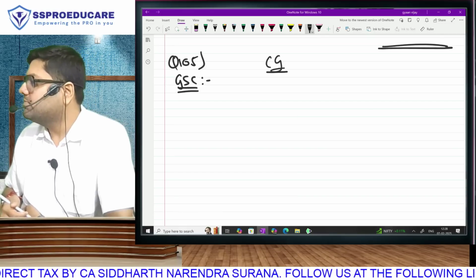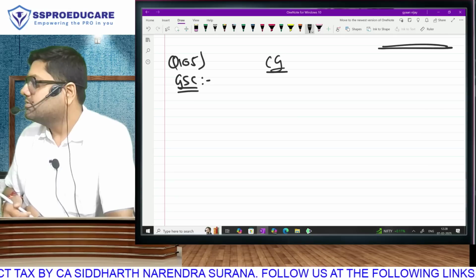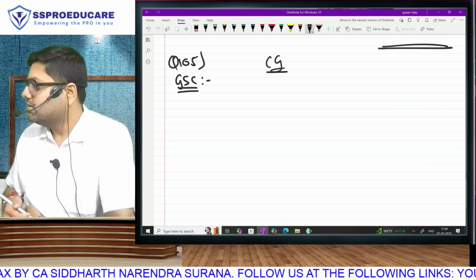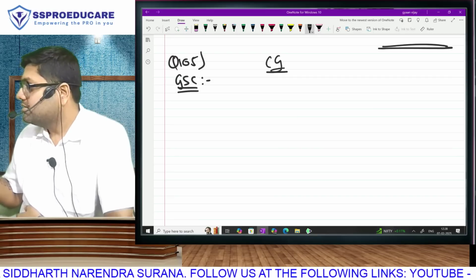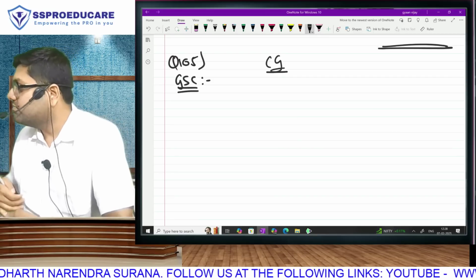Gross sale consideration will be rupees 18 lakh. GSC only. What will be GSC?